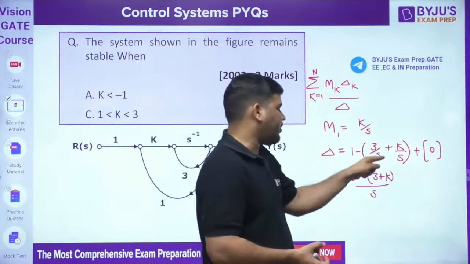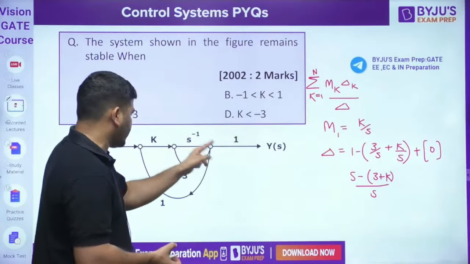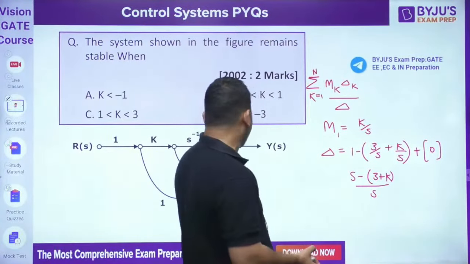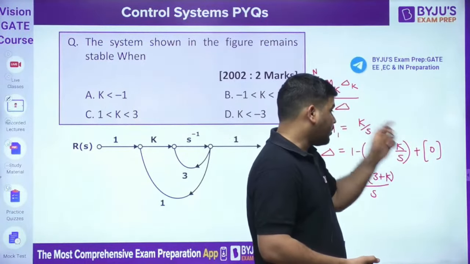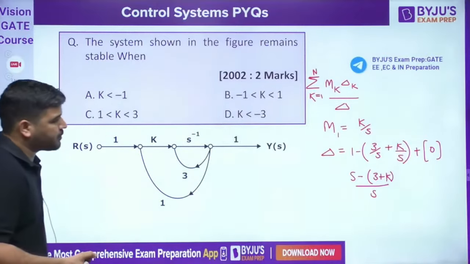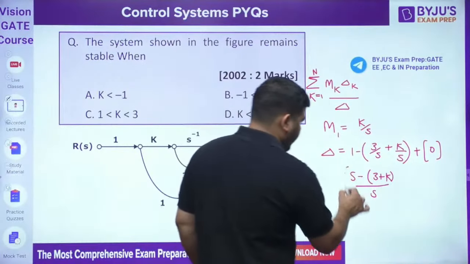1 minus sum of individual loop gain. So individual loops are this and this, so there are two individual loops. Plus sum of product of two non-touching loops. There are no non-touching loops, so this is my delta.